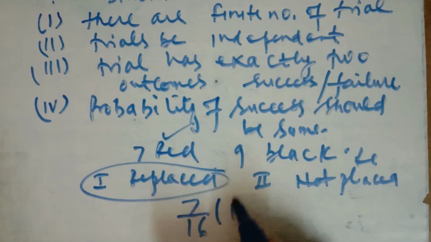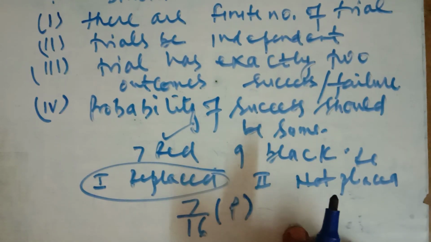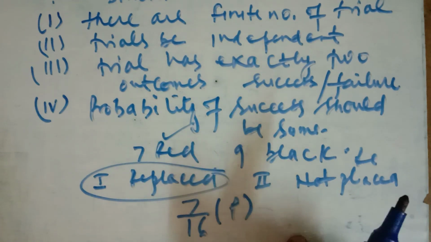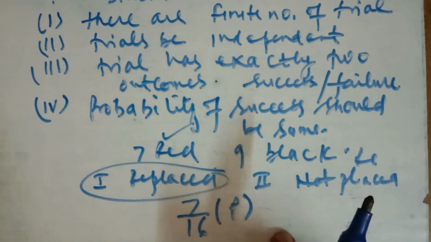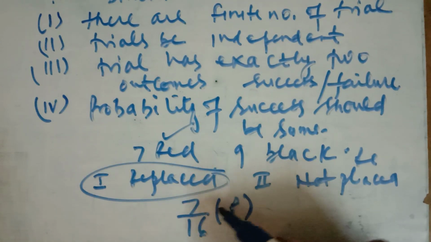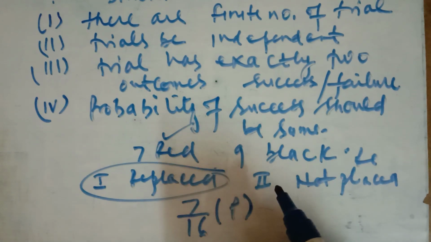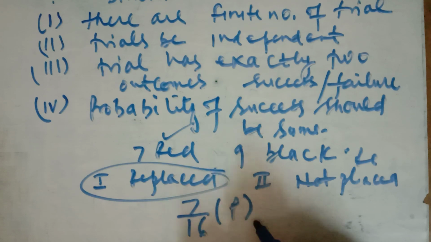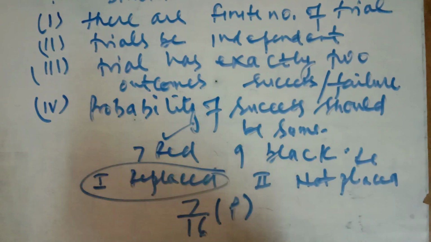We usually denote the probability of success by p in the Bernoulli's trial or the binomial distribution, which is the same for all the 6 trials. If it is replaced, we take the ball out and put it back, so the probability of a red ball will remain 7/16. So this trial is an example of Bernoulli's trial.